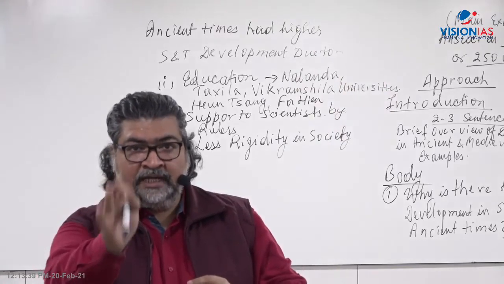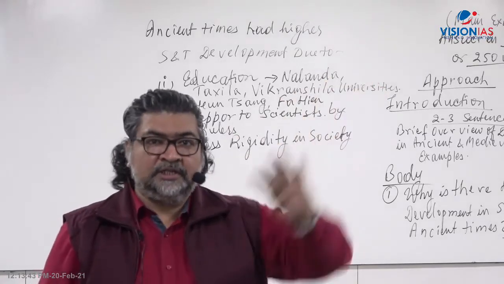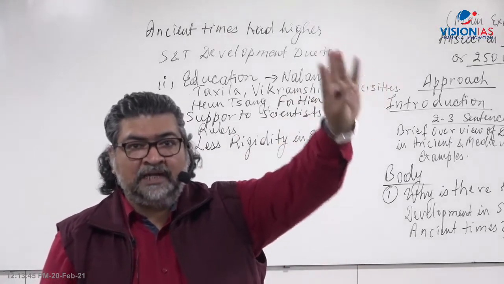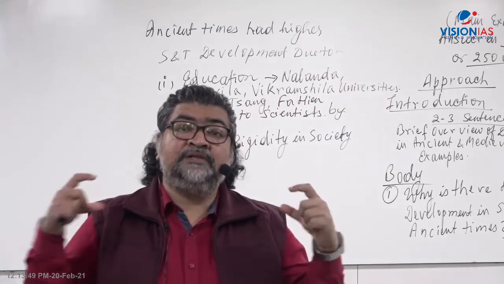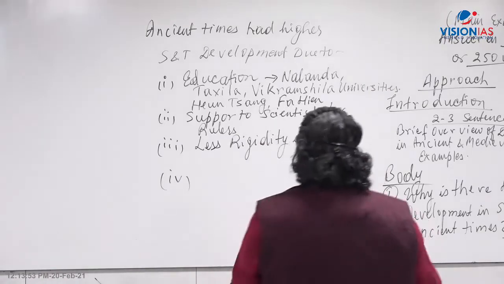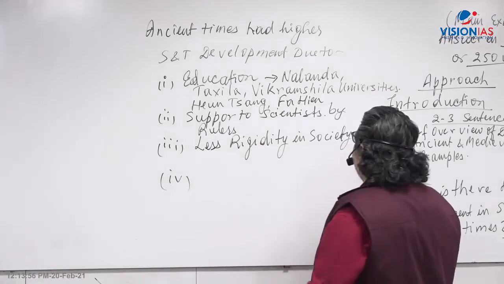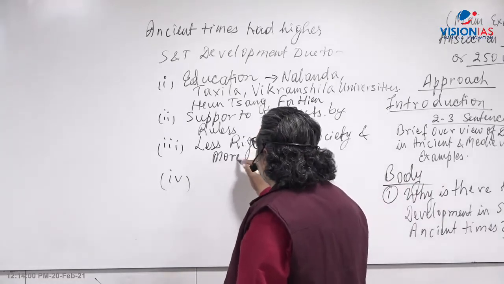Whenever you read ancient history, you will find that nature worship was there. Nature here means trees, plants, sun, stars, and all those parts. And they were embodied with personal power, right? So that's what is said, that there was less rigidity in the society and there was open thought. Rationalism. There was more rationalism.